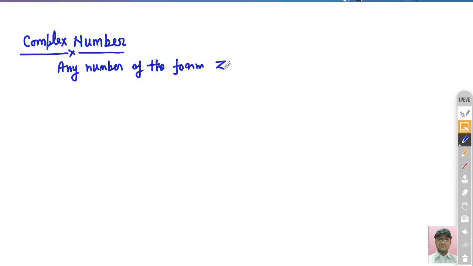Any number of the form z is equal to x plus iota y, right? Any number of this form, x plus iota y, is called a complex number, right?